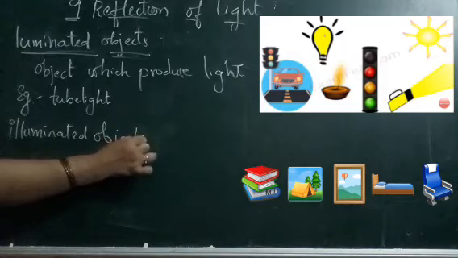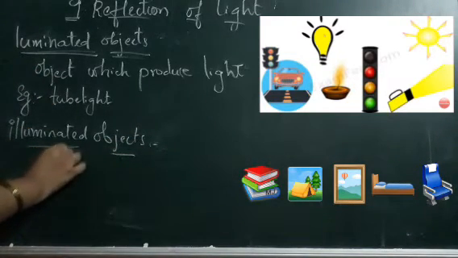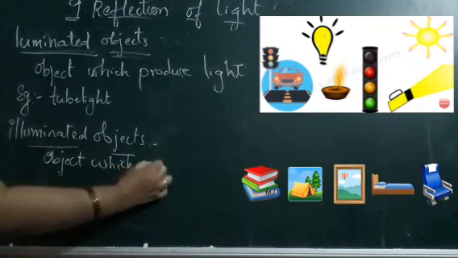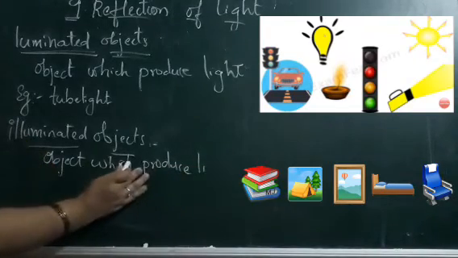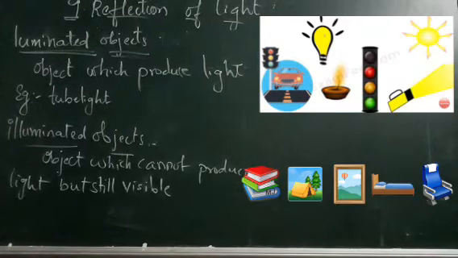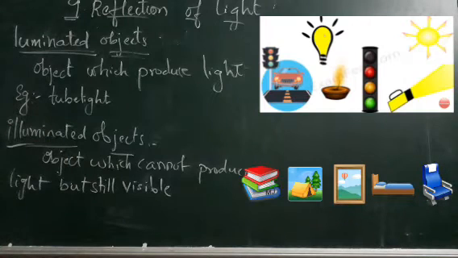Coming to the non-luminous objects, the objects which cannot produce light are called non-luminous objects, but they are still visible to our eyes. Fine.